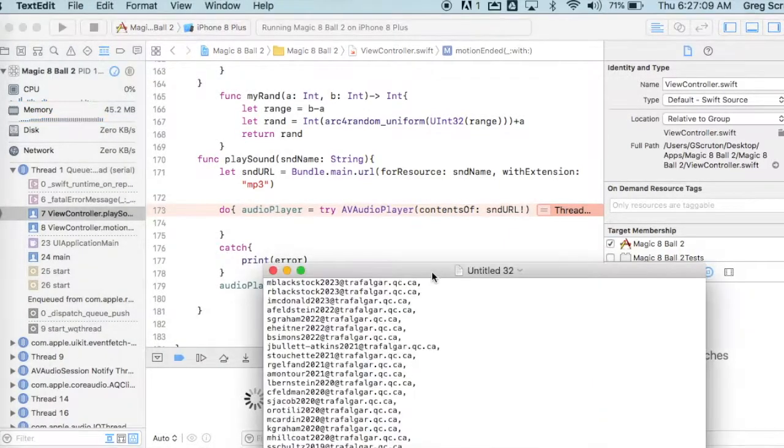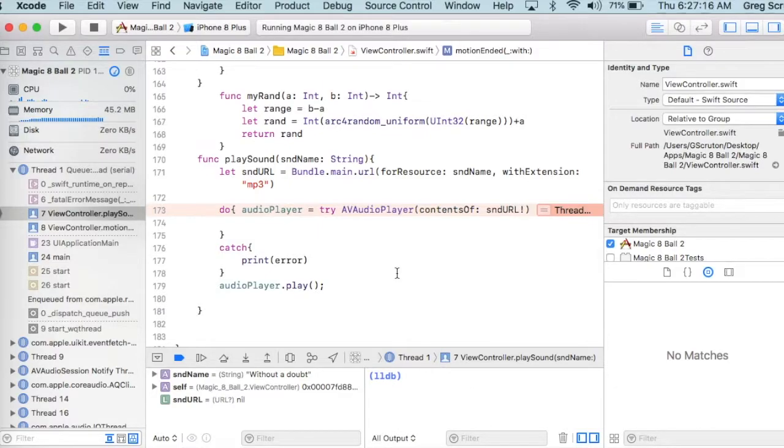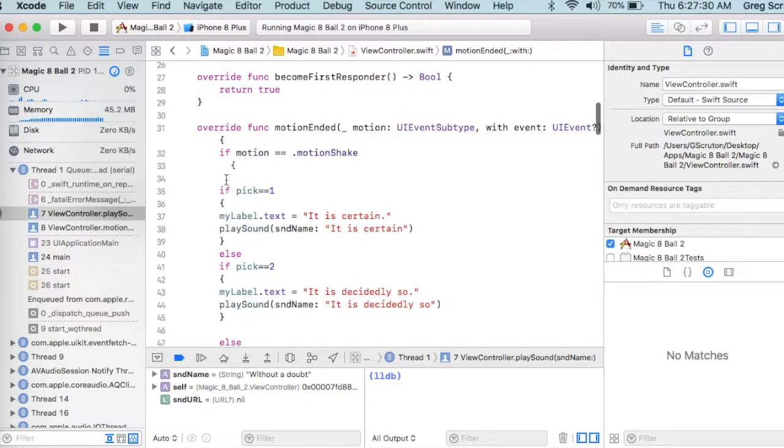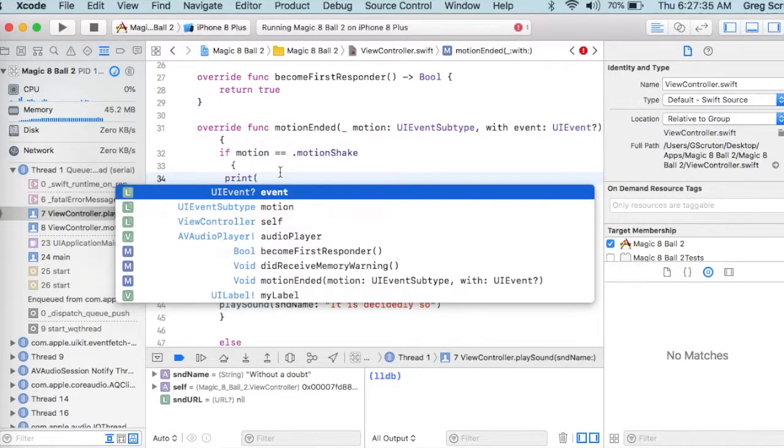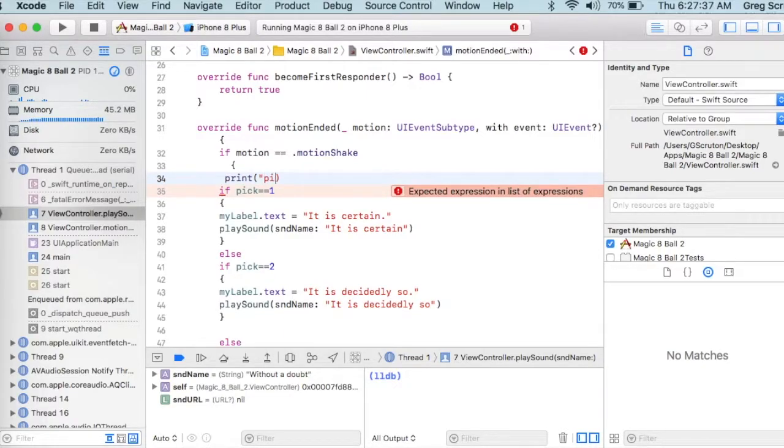Let's look at the output window. We don't have any playback. Let's just try and keep track of what sound we're playing. I'm going to make a little print here. Print, and I'm just going to print the value of pick. So I'm going to write the word pick is, and then slash open bracket pick, close bracket, and then close the quotes.